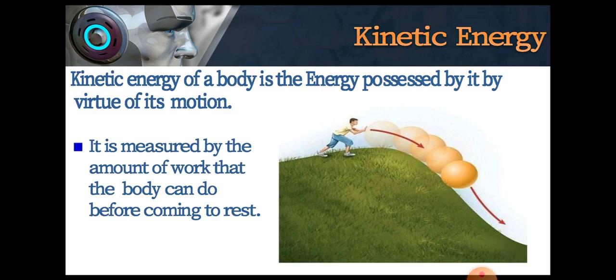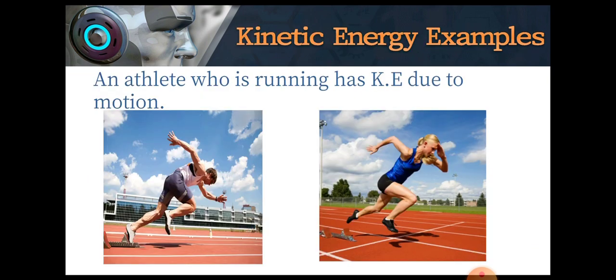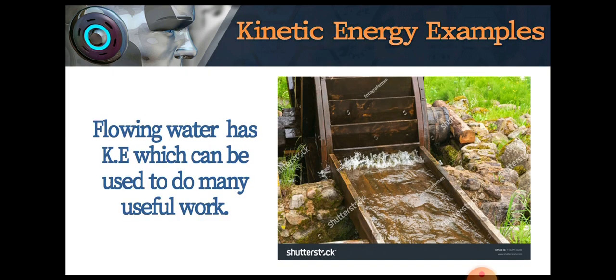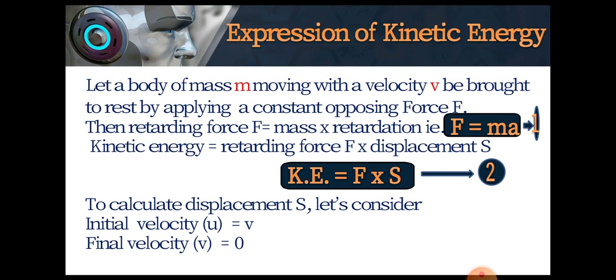Now moving on to kinetic energy. It is the energy possessed by a body by virtue of its motion. It is usually denoted by K. Example, a rolling ball. An athlete who is running has kinetic energy due to motion. Flowing water has kinetic energy which can be used to do many useful works. Let's derive an expression of kinetic energy.